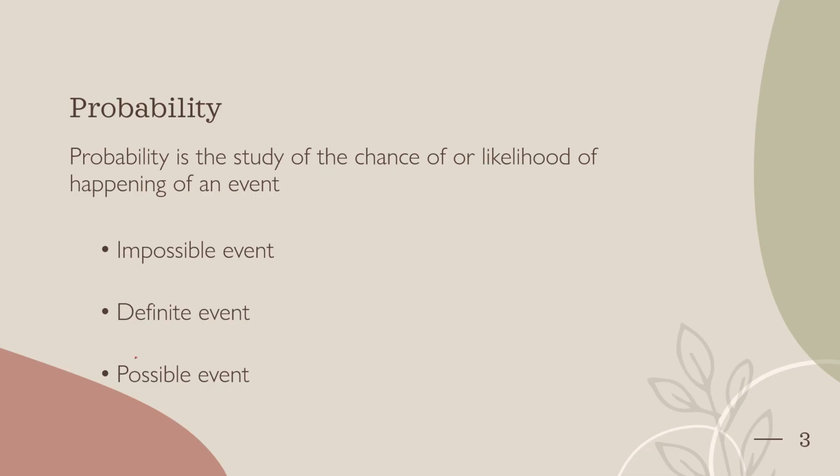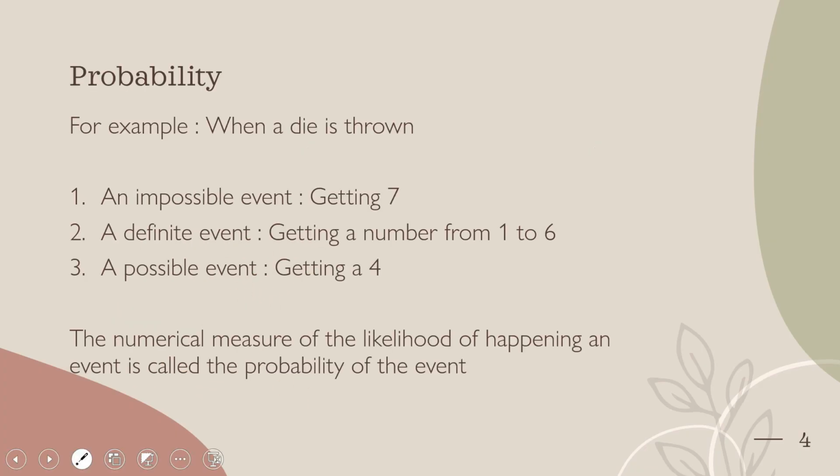There are three types of events: impossible event, definite event, and possible event. We will discuss what these three types of events are. For example, when a die is thrown, what is a die? A die has six faces, with numbers 1 to 6 on it. If you roll the die, there are chances of getting numbers 1 to 6. There are only 6 numbers on the die. Which is the impossible event here? Getting a 7. There is no 7, right?